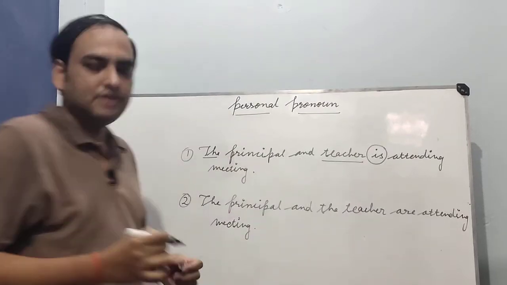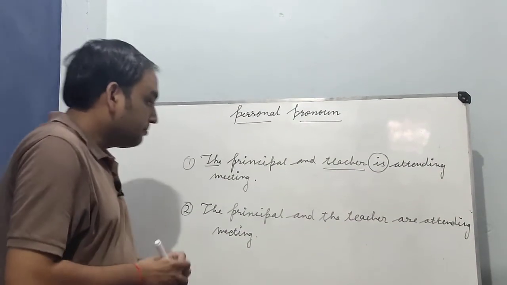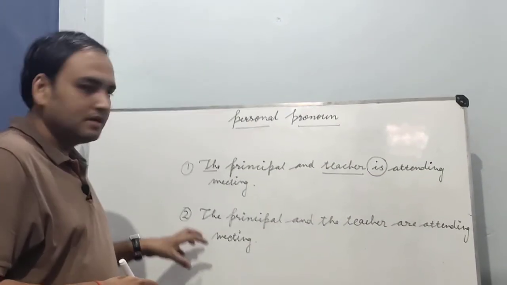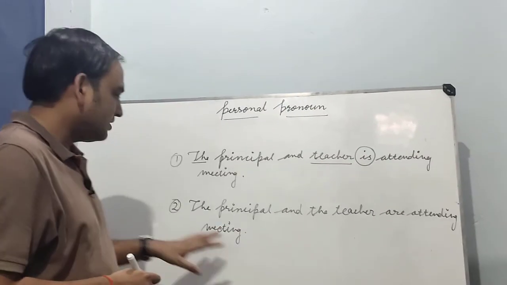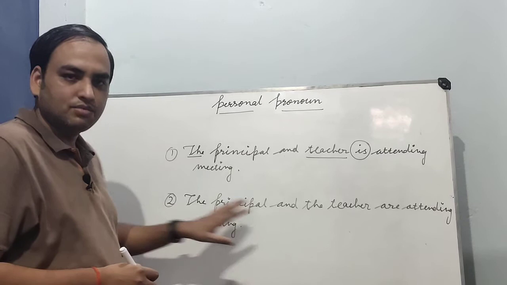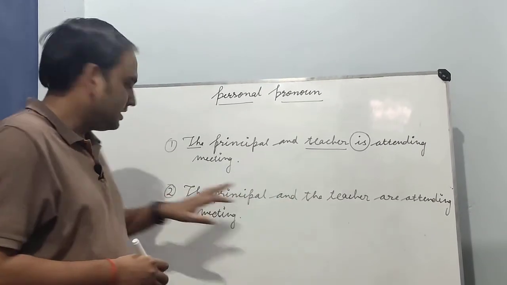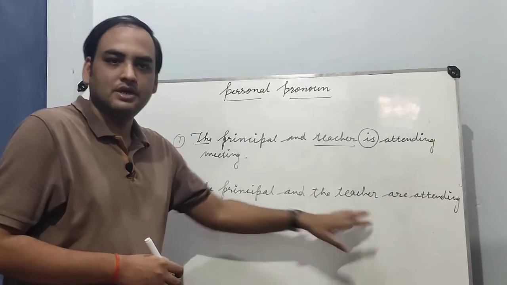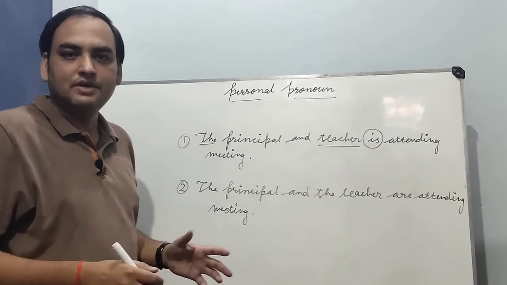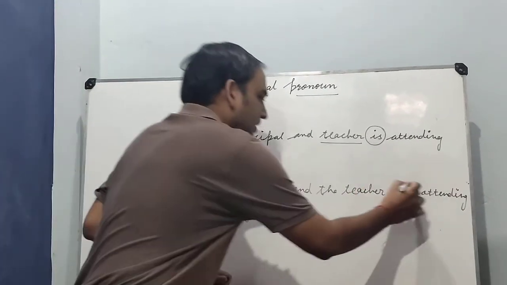This is singular verb. But in second example, the person is the principal and the teacher. Okay, you can see that and is connecting both words, principal and teacher. Here we are using the with principal and also using the with teacher. It means that both persons are different, so the verb will be plural.